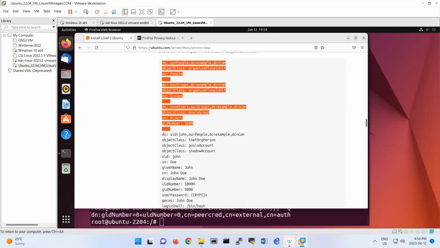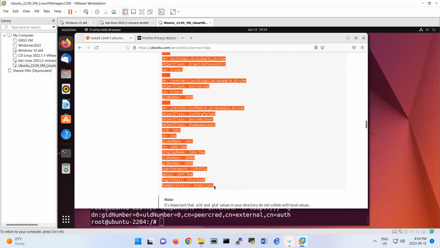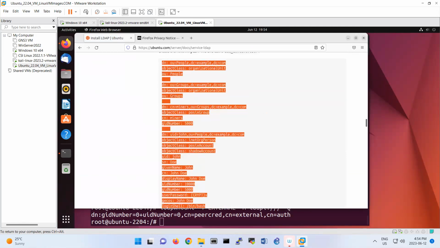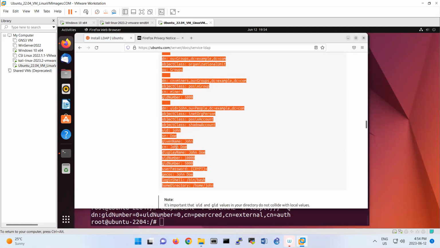Also, we are copying this file. So what is this file? It is adding another group named miners, and then under that group we are adding John Doe, with the user ID, group ID, and the bash shell that we are using. In Linux, usually we do it this way.